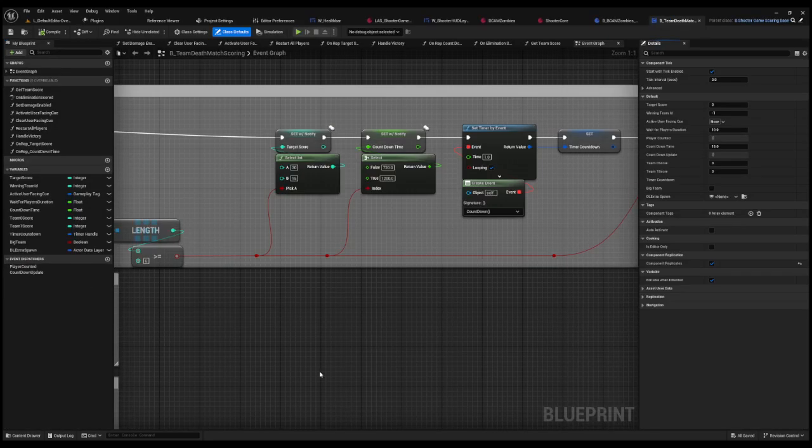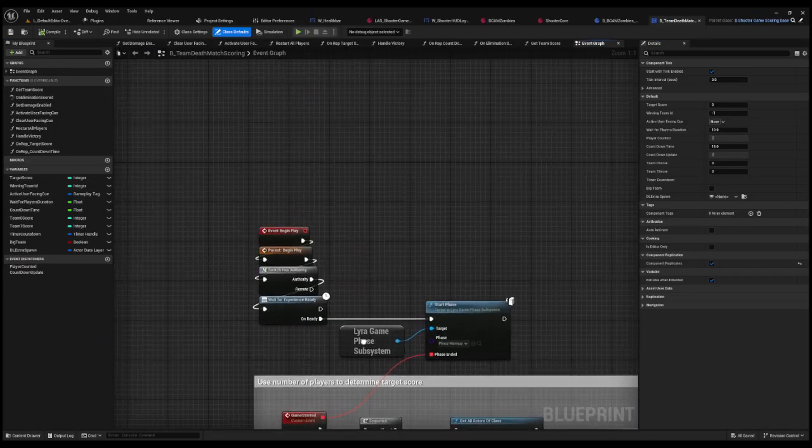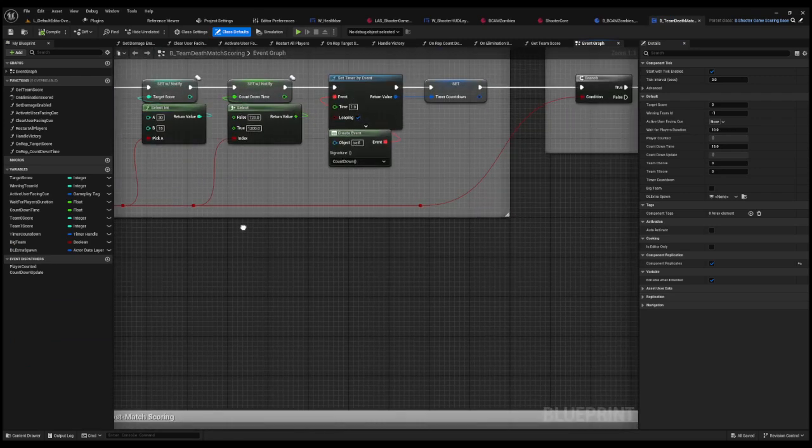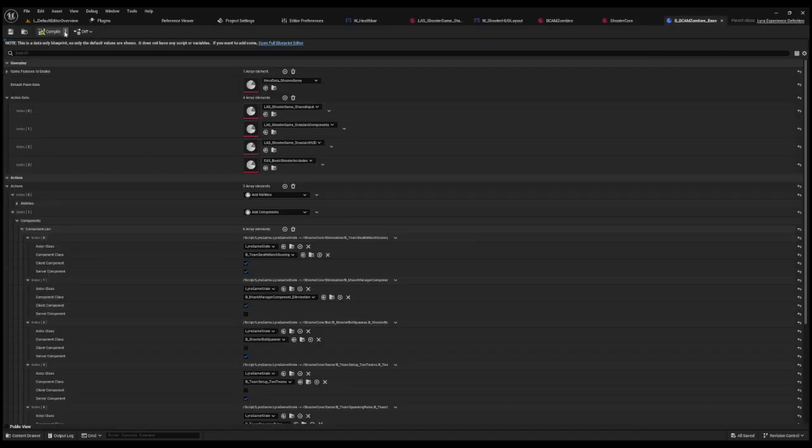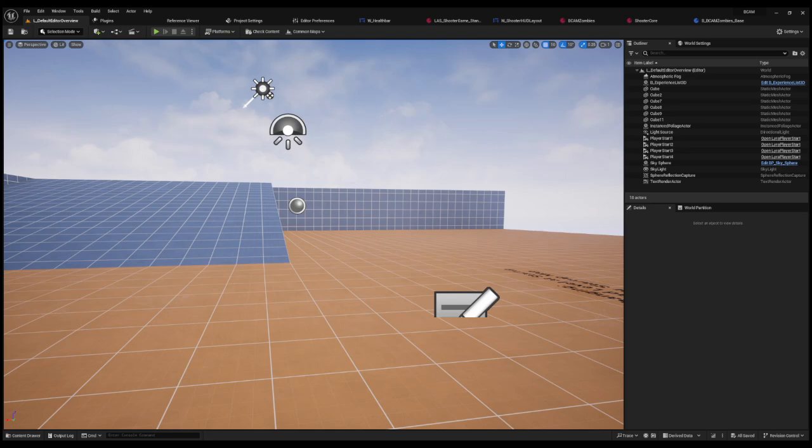Let's take a look at it. Okay, this is how the scoring is set up, right? So I would duplicate this and then set up, instead of team deathmatch scoring, I'd set up zombie scoring. It's that simple. Maybe you want to have zombie scoring for single player, multiplayer with opposing teams, etc. Doesn't matter. That's just how it is. Okay. So the world is your oyster in that regards.